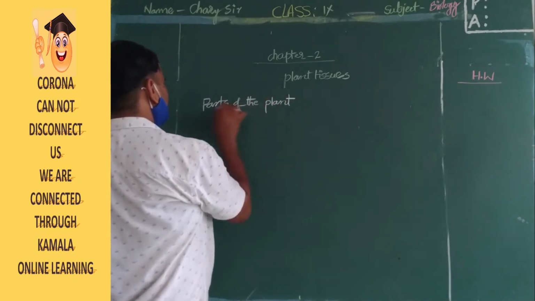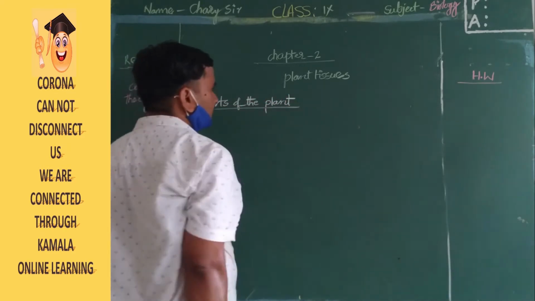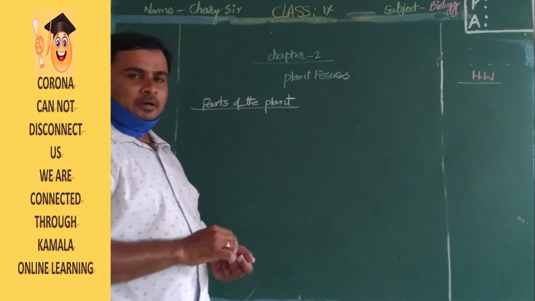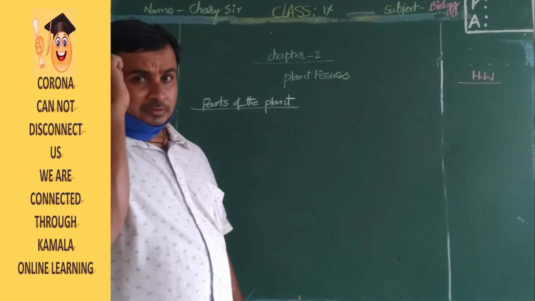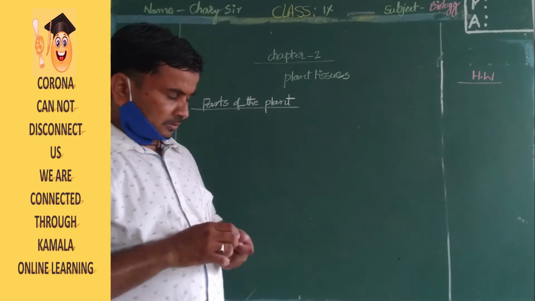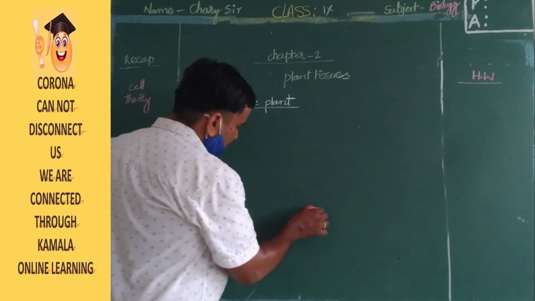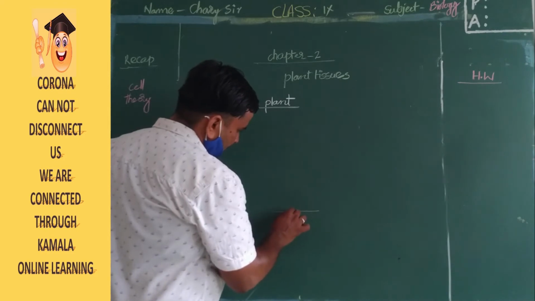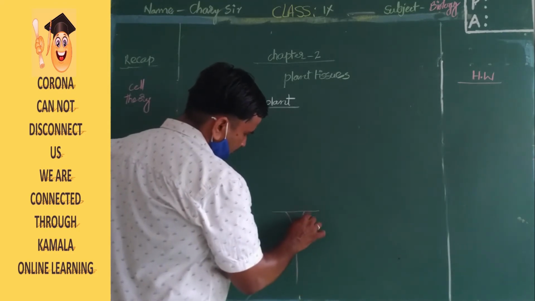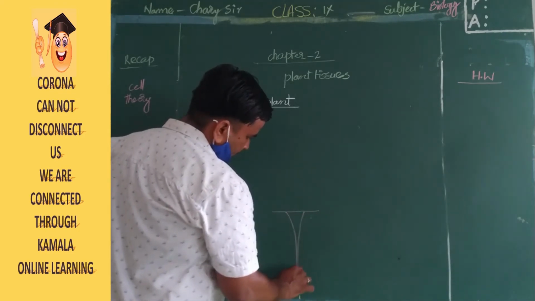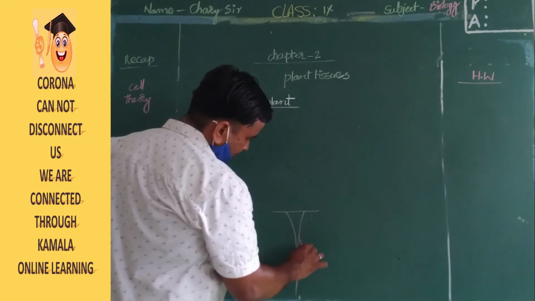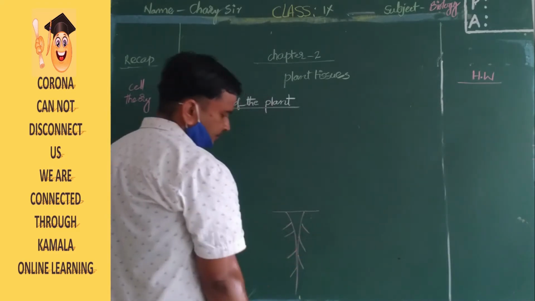How many parts are there? Generally, we can see the roots, yes or no?